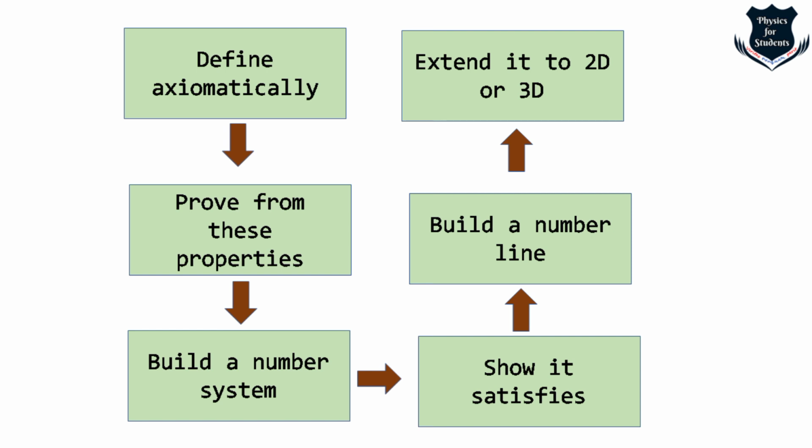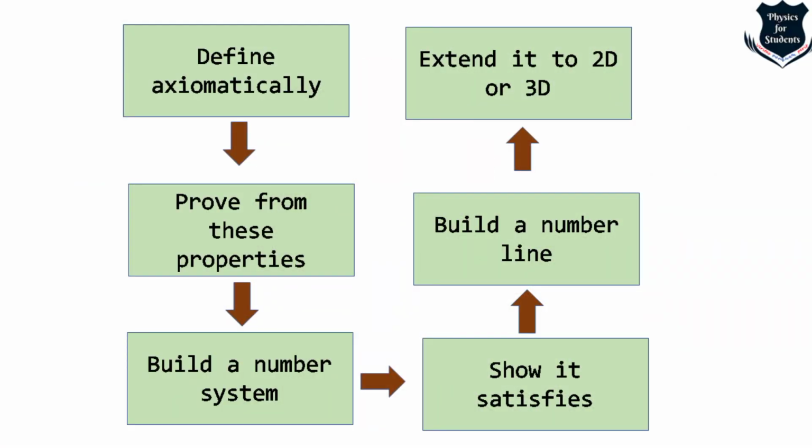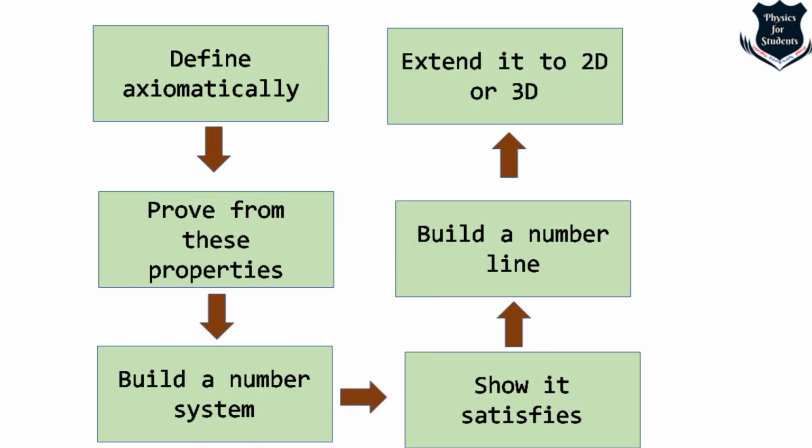So we'll build a system and then we show that it satisfies what we have proven, what we are laying down. Fifth would be, from that foundation we will develop first a set of results about the real number line. We will come later, in further videos, where I will be showing you more about mathematics. So from that foundation, we develop first a set of results about the real number line. And lastly, which is quite easy, we move the results to the two-dimensional plane of real numbers, and eventually we generalize our results into n dimensions.